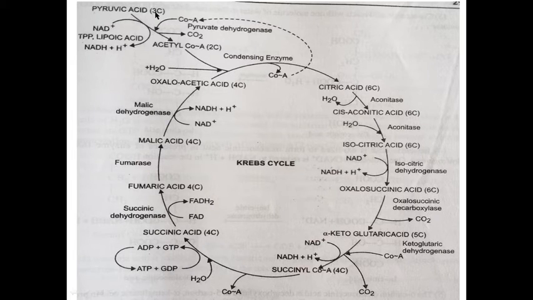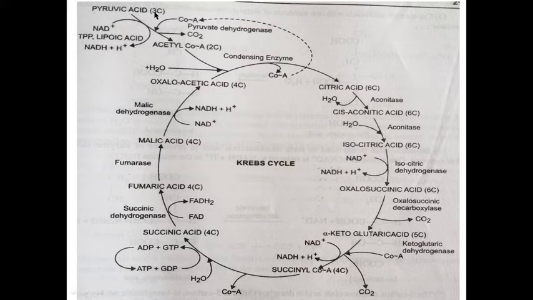Now, the 3 carbon compound pyruvic acid is formed during glycolysis. This is the end product of glycolysis. The 6 carbon compound glucose is converted into pyruvic acid. These 2 pyruvic acids form from 1 glucose molecule. 1 pyruvic acid enters the Krebs cycle, then the second pyruvic acid enters one by one.